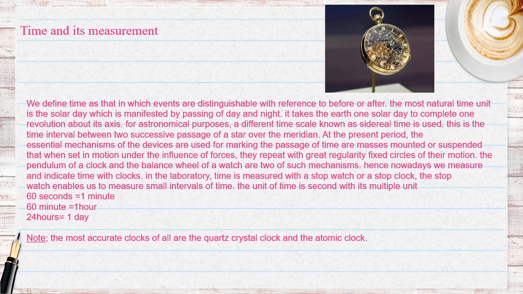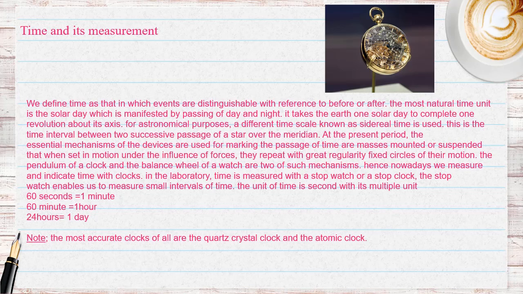At the present period, the essential mechanisms of the devices used for marking the passage of time are masses mounted or suspended so that, when set in motion under the influence of forces, they repeat with great regularity fixed cycles of their motion. The pendulum of a clock and the balance wheel of a watch are 2 such mechanisms. Hence nowadays we measure and indicate time with clocks. In the laboratory, time is measured with a stopwatch or a stop clock. The stopwatch enables us to measure small intervals of time. The unit of time is the second with its multiple units.